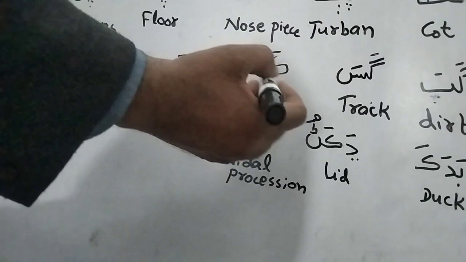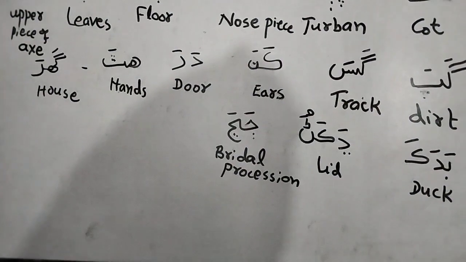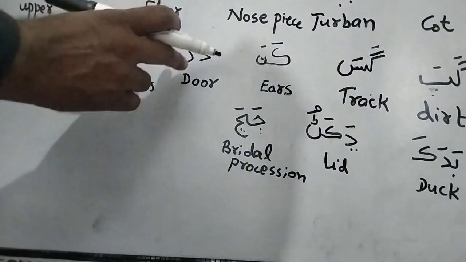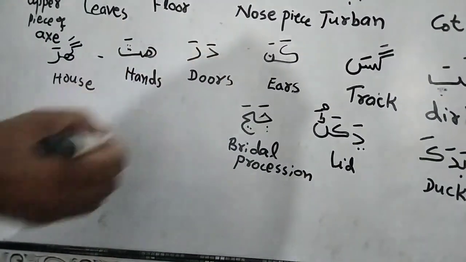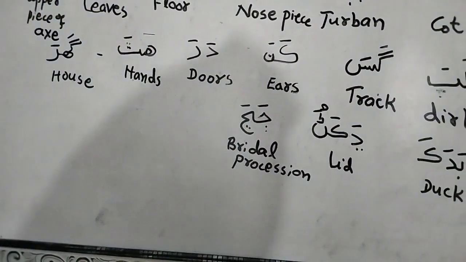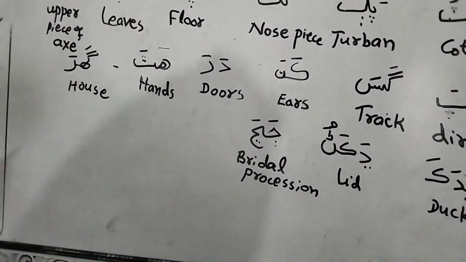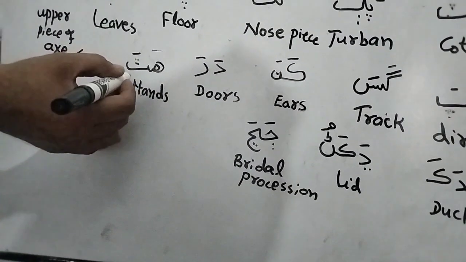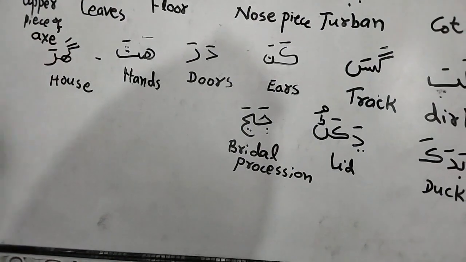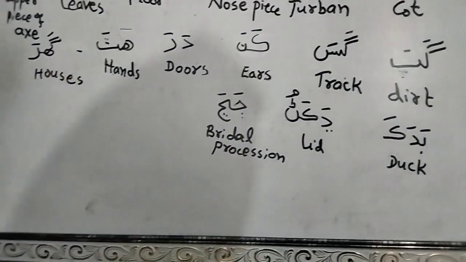It means plural of ears. Plural of ear. Ear means one ear, and plural of the ear is the ears. Kanna. Dara means doors. The plural of door. Doors. It means two hands. More than two, more than one, sorry. Hands. Ghar. In English we say house. Houses. This is the plural of house.